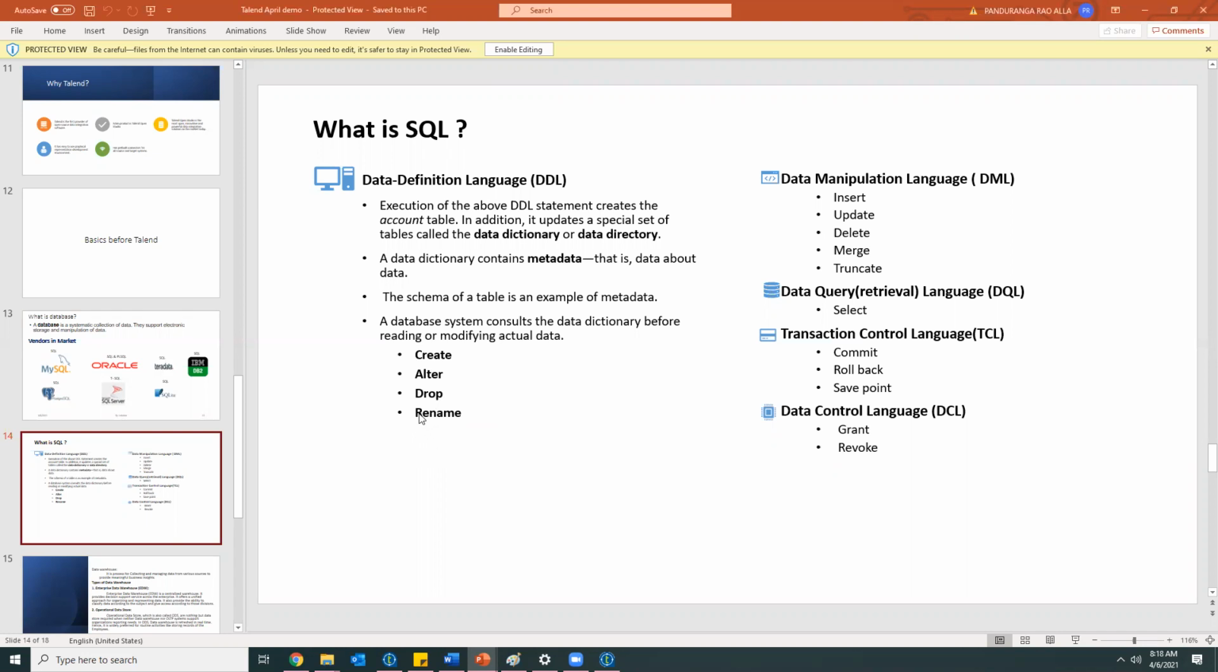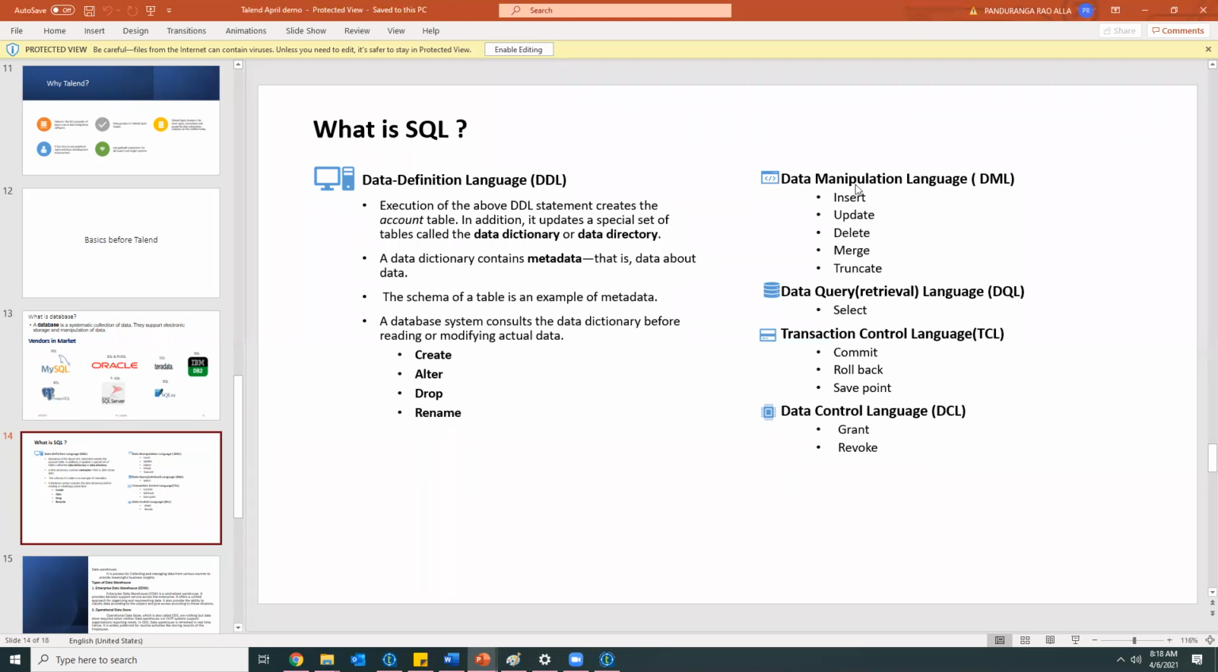Similarly, if you want to rename any metadata, either it might be a column name or a table name, or it might be a sequence name or an index, everything. So by using rename, we can rename them. Okay.